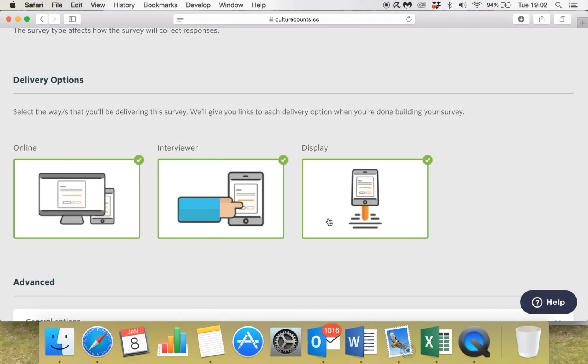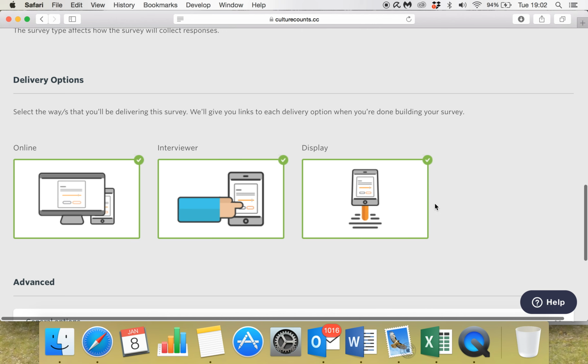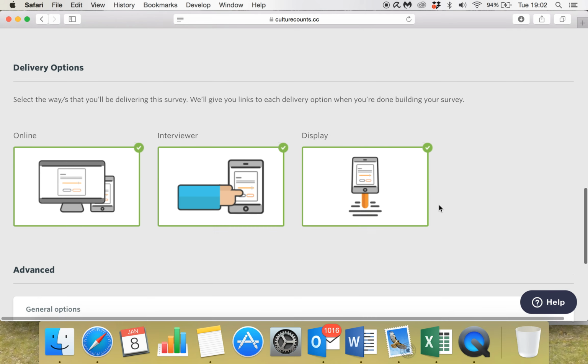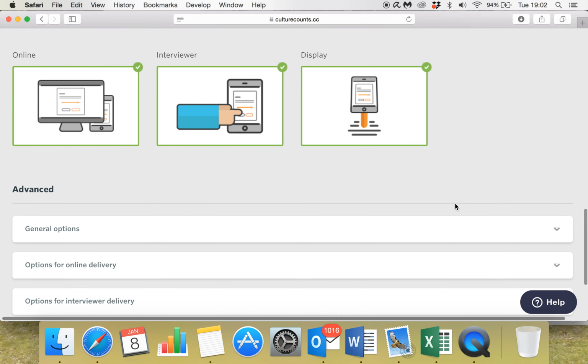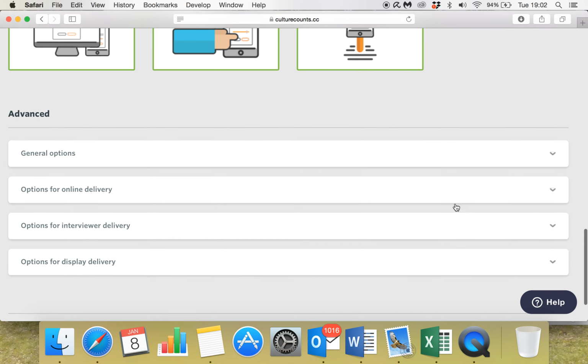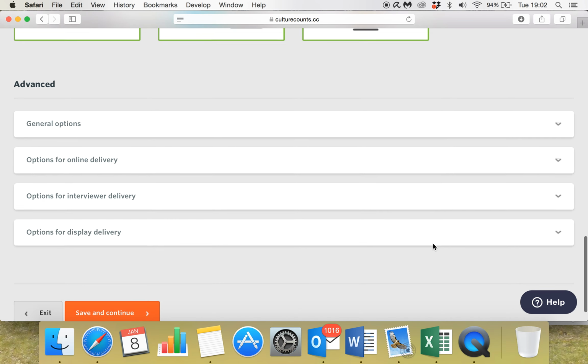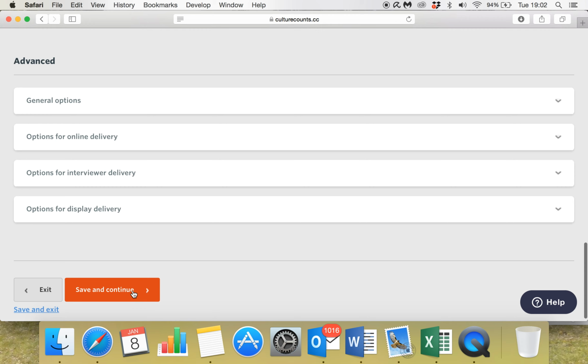Display is quite similar to the interviewer in the sense that it takes place at the location. However, they are on static tablets, which means that they can be completed autonomously. These are quite popular with museums and that sort of environment. And again, you can see we have some advanced options here, which we won't go through today. Save and continue.